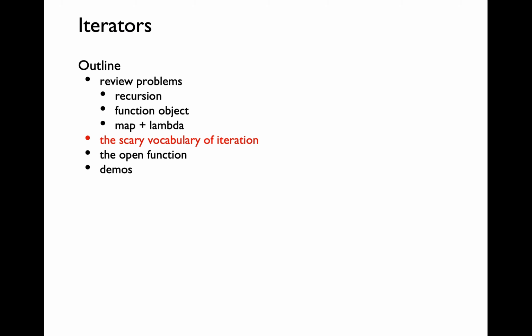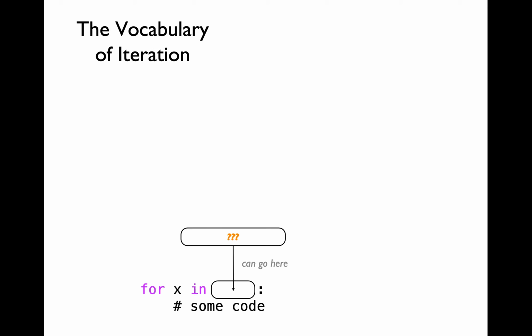Let's learn the scary vocabulary of iteration. A lot of experienced programmers often confuse the terms iterable and iterator. Please make sure to understand the differences between the two very clearly. Let me get started by defining the term iterable. Whenever you have a for loop of the form for x in some variable, that particular variable is going to be an iterable. Recall that we can iterate over any kind of sequence using a for loop.